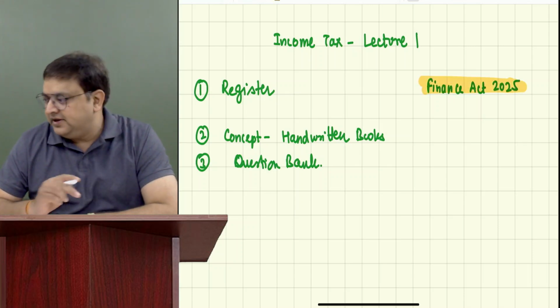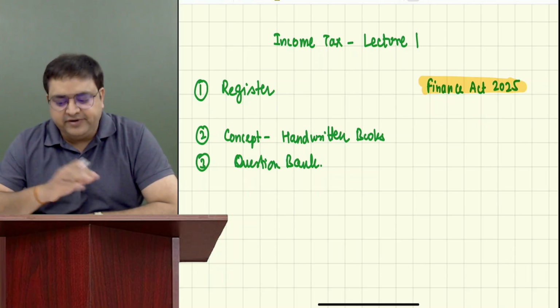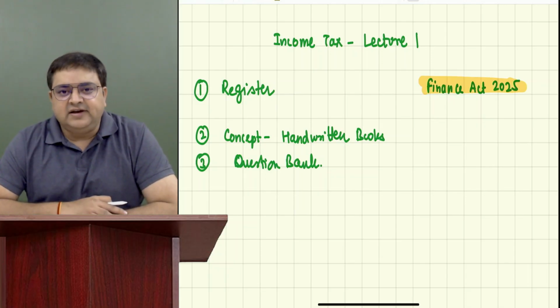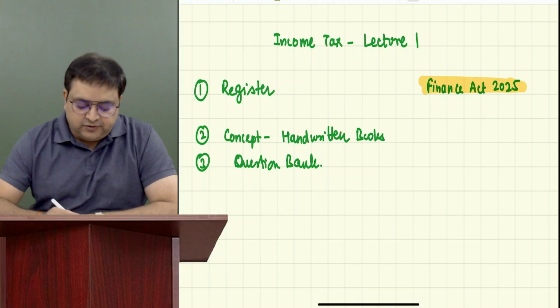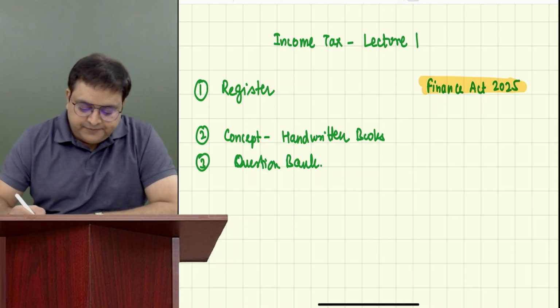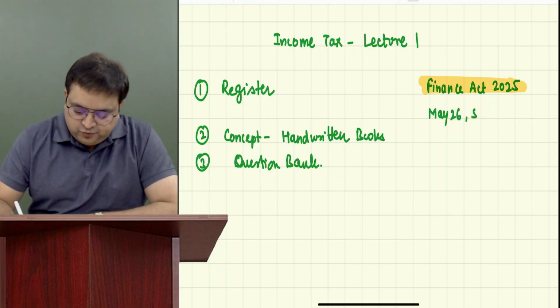It should be written over there, as amended by Finance Act 2025, because this Finance Act 2025 is applicable for our May 26 examinations, the students who would be giving in September 26, or the students who would be giving in January 27.